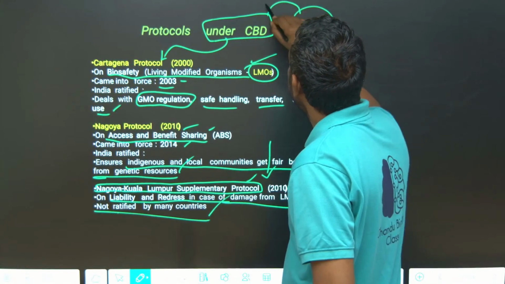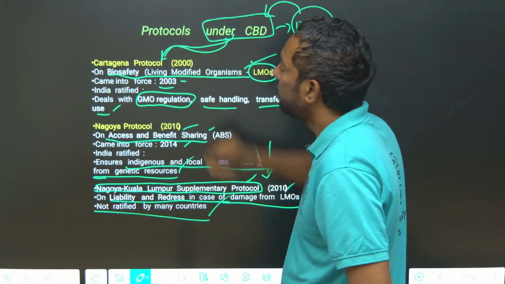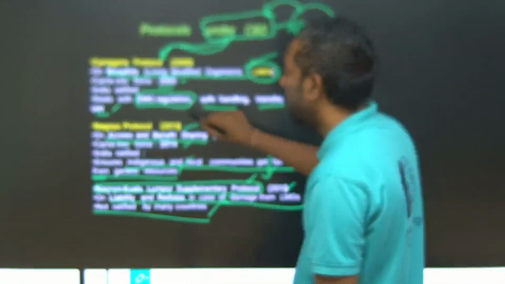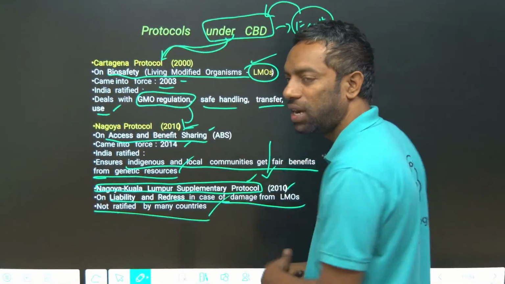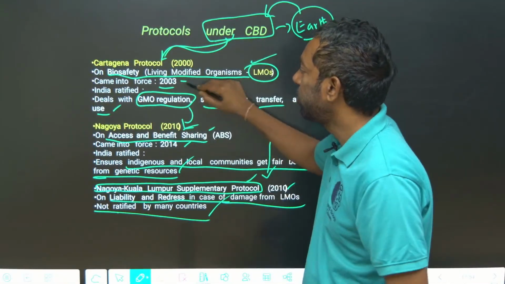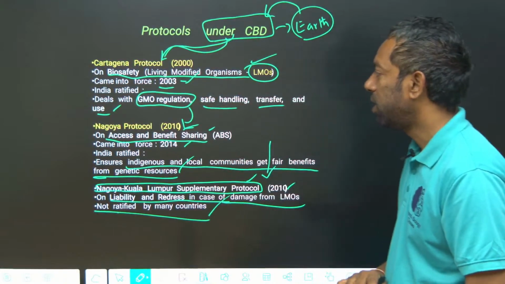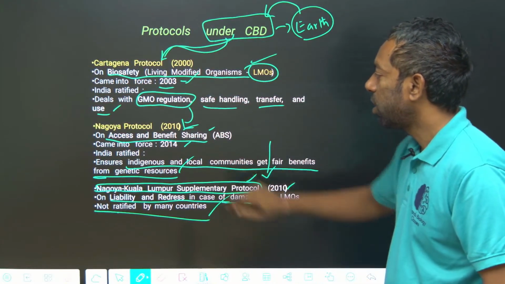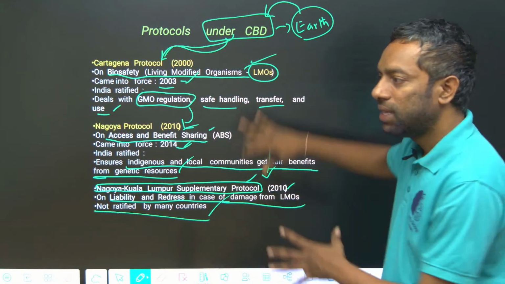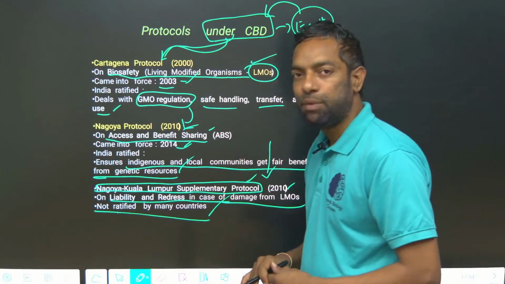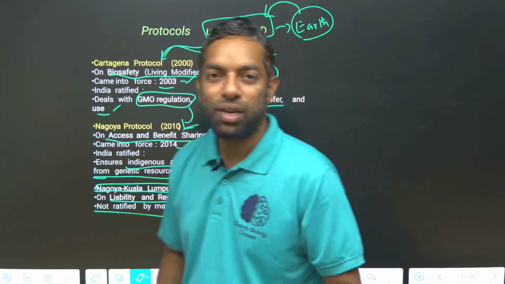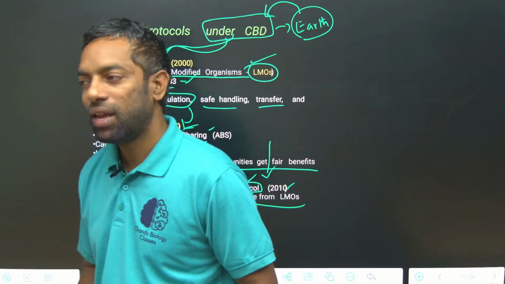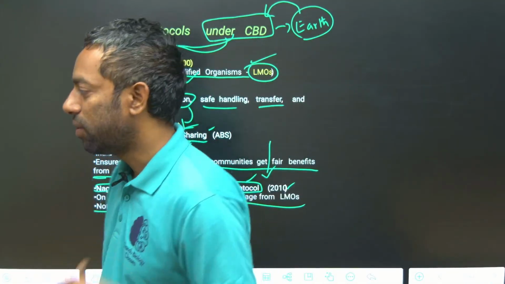Under CBD, under the Earth Summit, there are the Cartagena Protocol and the Nagoya Protocol. The Cartagena Protocol on living modified organisms has existed since 2003, and the Nagoya Protocol since 2014. These are under the CBD, Convention on Biological Diversity, under the Earth Summit. I hope you guys understand.